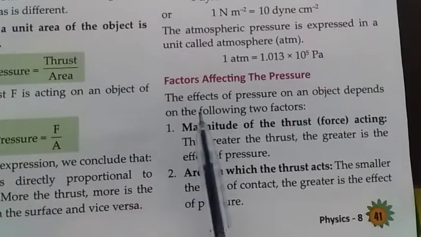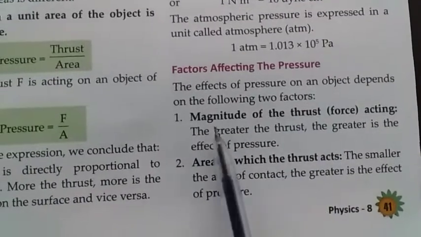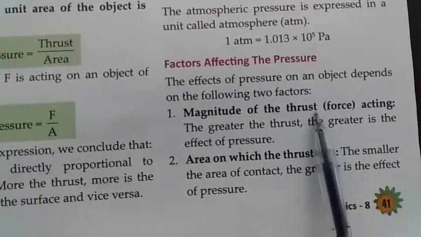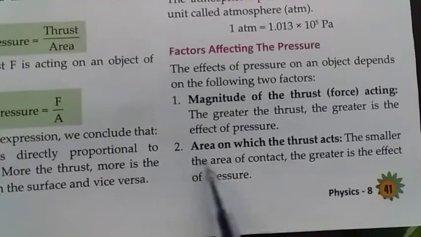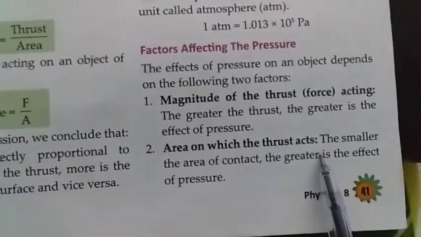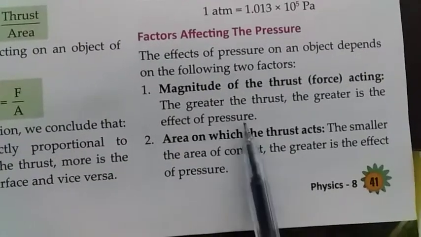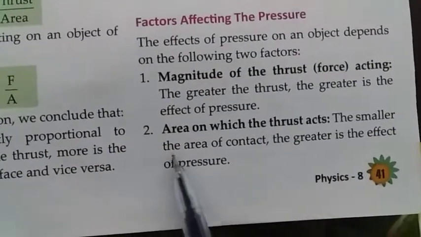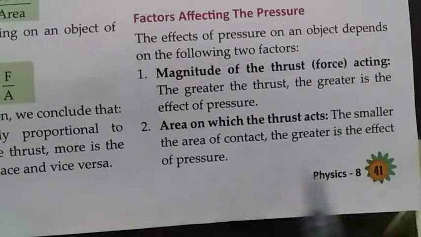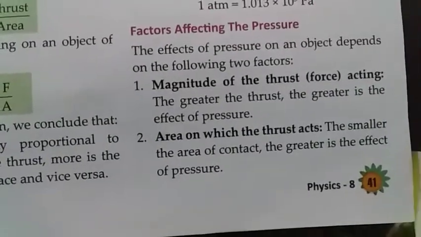Now what are the factors that affect the pressure? They are the magnitude of the force or thrust acting and the area on which the thrust acts. So the greater the thrust, the greater is the effect of pressure. The smaller the area of contact, the greater is the effect of pressure.